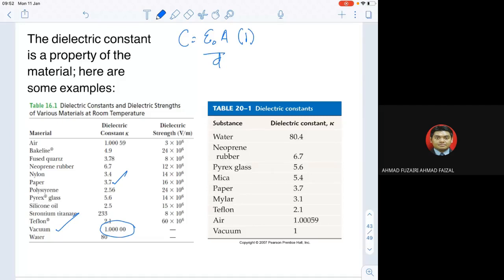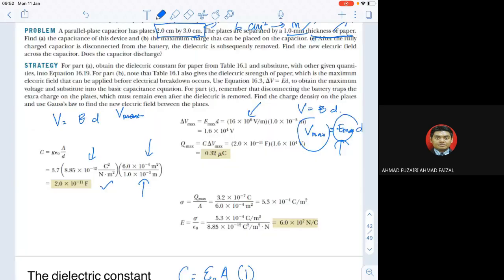The Emax should be on this part. This is Emax, and we call that dielectric strength. If you look at the unit, it is volt per meter, the same as electric field. But on the dielectric strength, this is where we get all the maximum values. So if you are using paper, then the maximum for paper is 16 times 10 to the power of 6. So you put the maximum here.